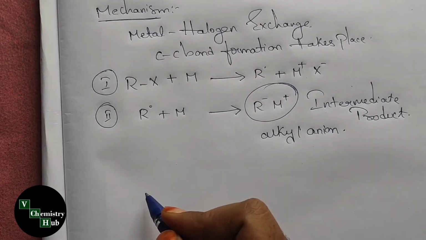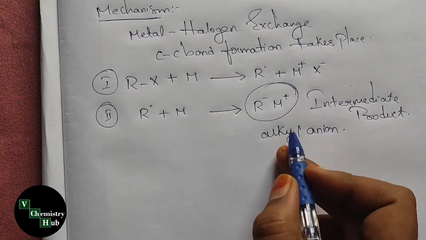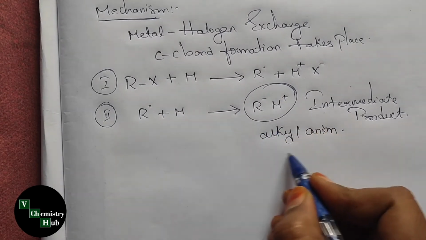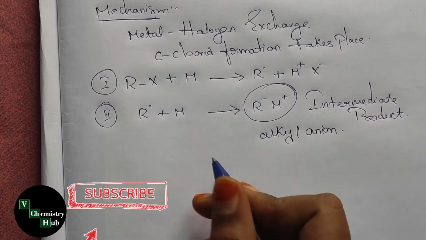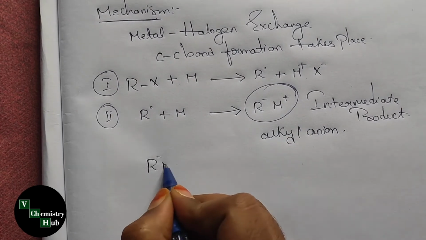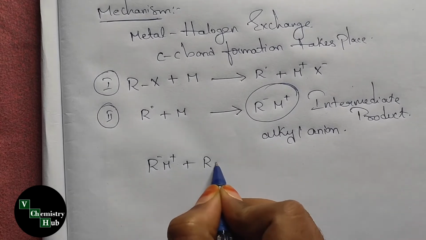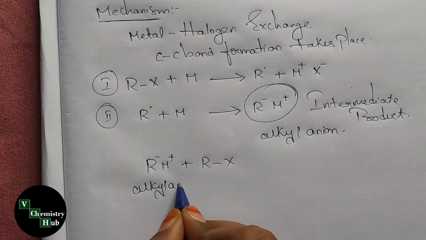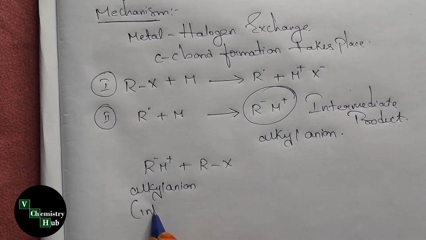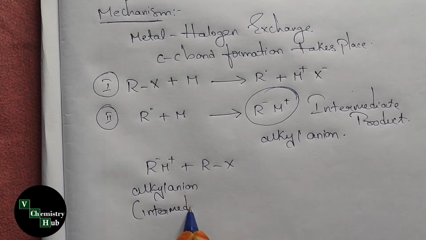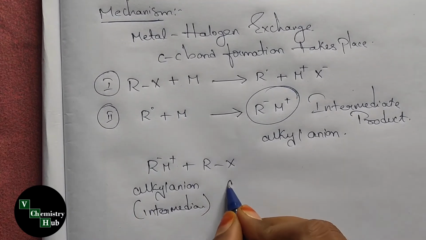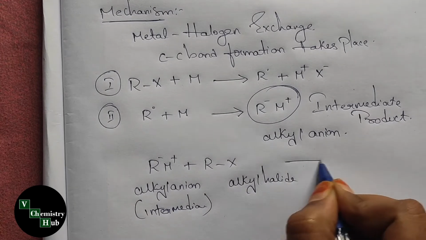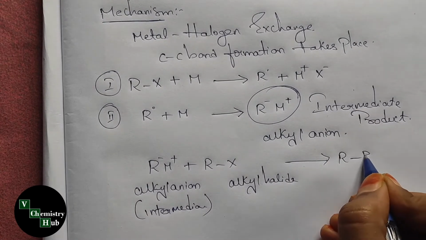And the next step is the nucleophilic carbon of the alkyl anion reacts with an alkyl halide. So, the product intermediate formed here will react with an alkyl halide. This is an alkyl anion which is an intermediate. This is an alkyl halide. It gives an alkane.